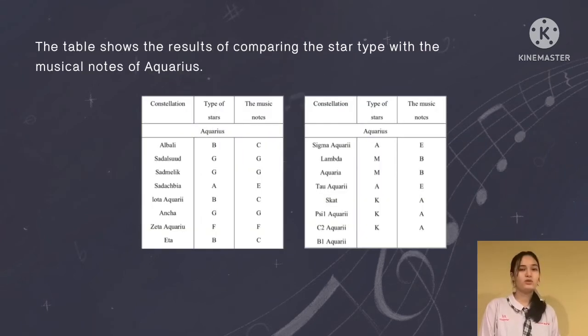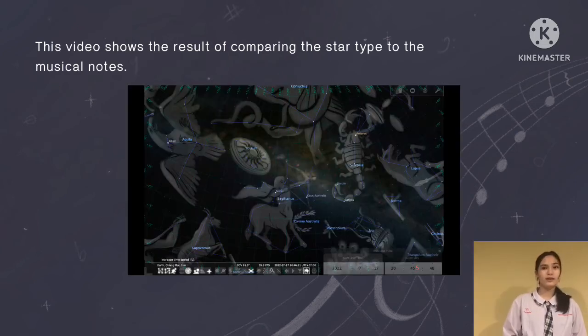This table shows the result of comparing the star type with the musical notes of a chorus. In the table, it shows that in each constellation there were mixed types of stars in the zodiac. G, B, and K star types were found the most in the table, which has 3 each. This video shows an example for the zodiac chorus. It is played by the types of stars that were compared to the musical notes in order of the rise from the altitude 20.